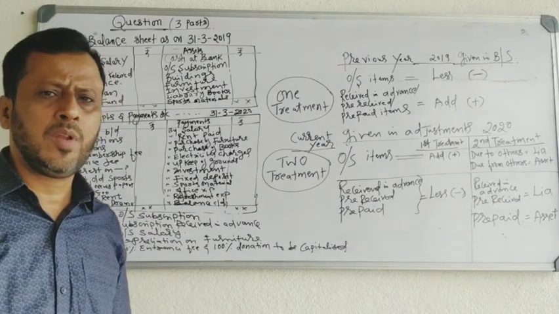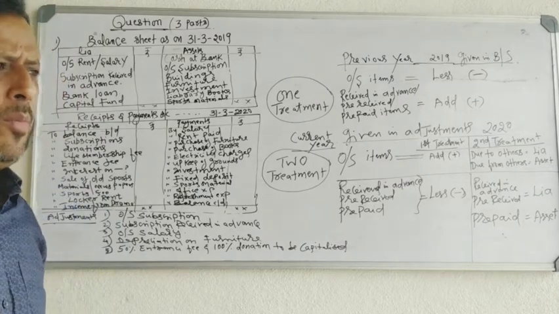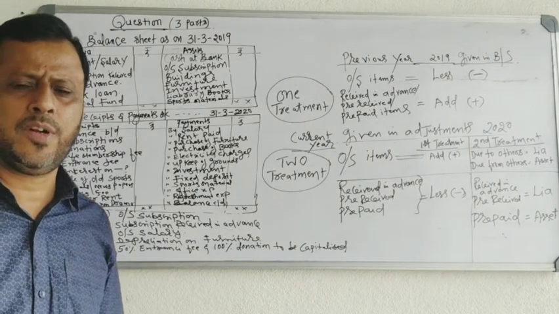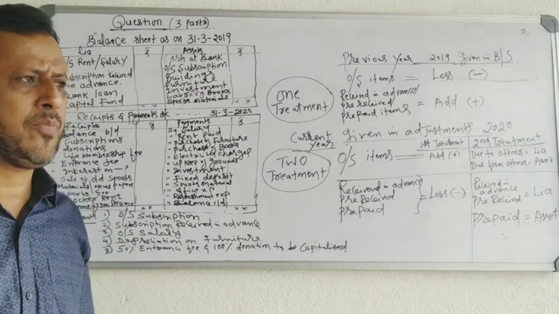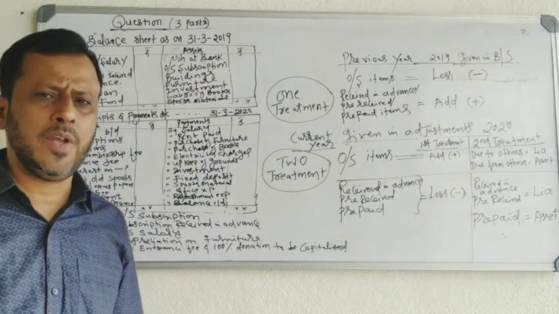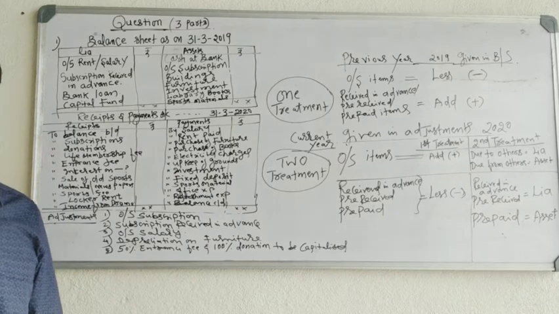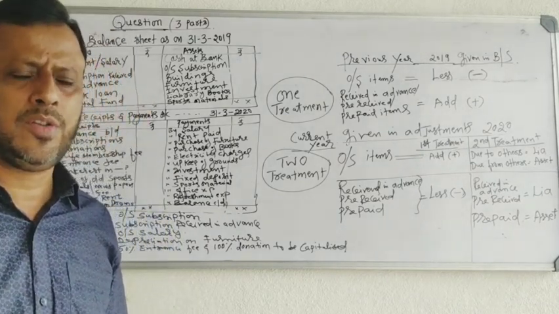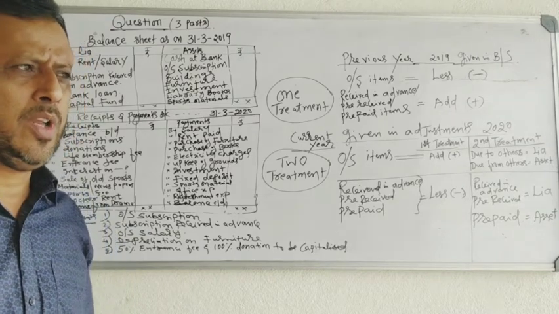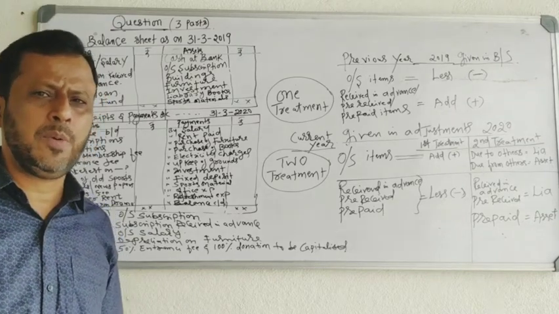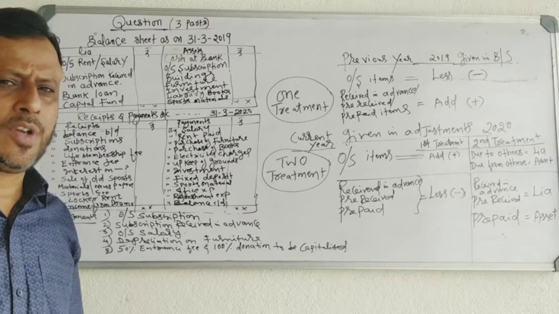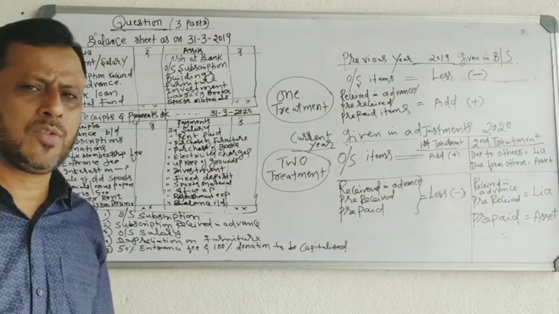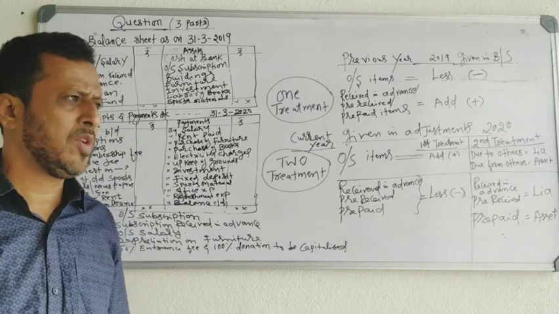Today I want to explain to you about the financial statements of not-for-profit organization. You know already, financial statements of not-for-profit organization include three statements. One is receipts and payments account. Second one, income and expenditure account. And the last one, balance sheet.